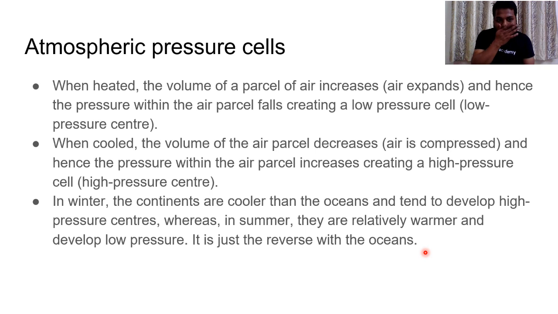We'll move into the lectures. Clear? So the pressure belts: generally the atmospheric pressure which is present can be calculated vertically as well as horizontally. Vertically, if you see the pressure system, the pressure decreases along with the height.